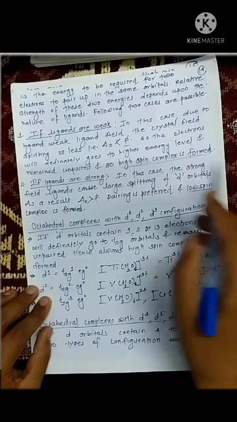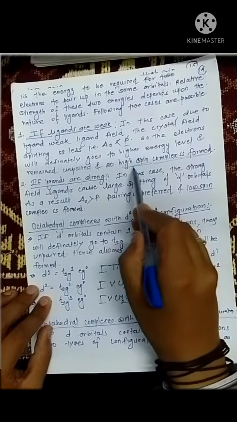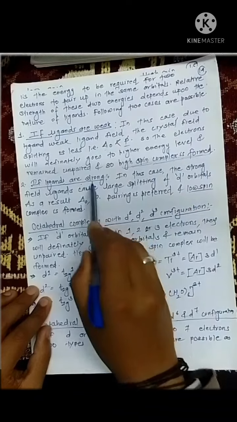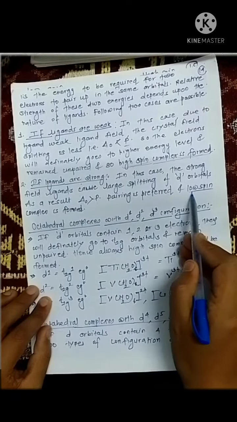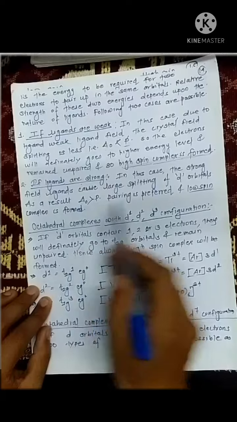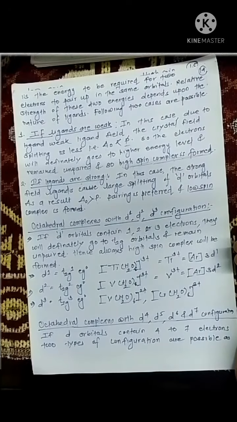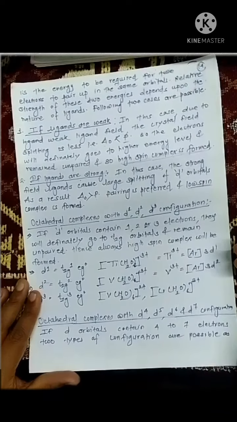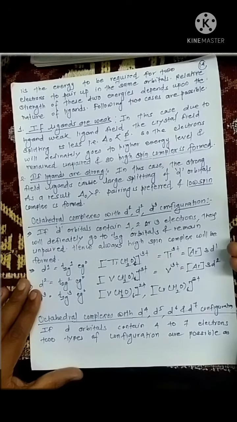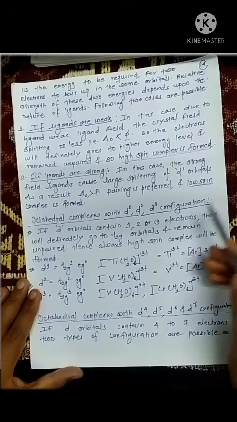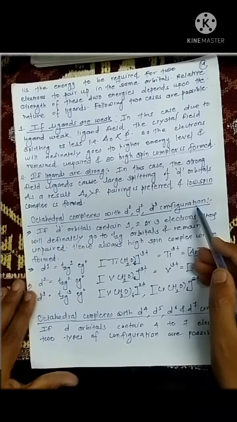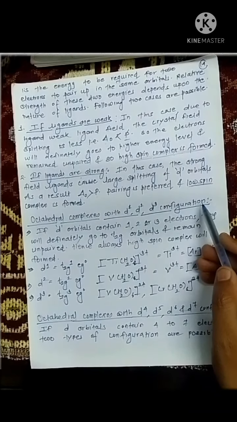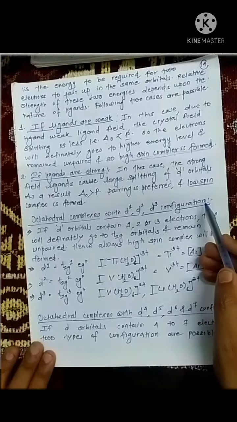Students should note that weak ligands have a tendency to form high spin complexes, while strong ligands have a tendency to form low spin complexes. Now how can a student identify whether a given ligand is weak or strong? It can be easily found from the spectrochemical series. Generally halides are considered weak ligands, while cyanide and CO are considered strong ligands.